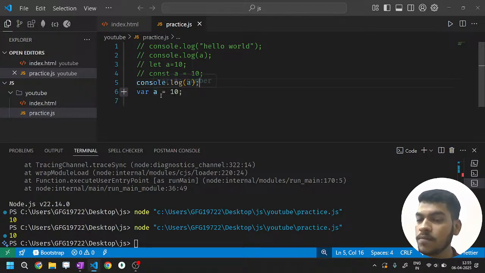That means a also must have got memory. What will that memory be in the case of var? Undefined. So now it has an output named undefined. So when you try to print it in the console, what does it print? It prints undefined. But in case of let and const,